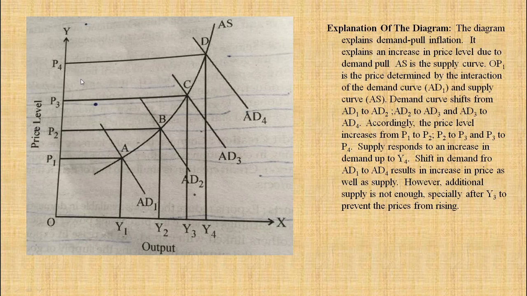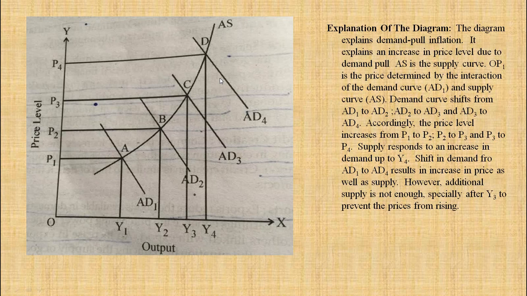Supply responds to an increase in demand up to the Y4 level. Supply responds only up to this Y4 level. Shifts in demand from AD1 to AD4 result in an increase in price as well as supply.